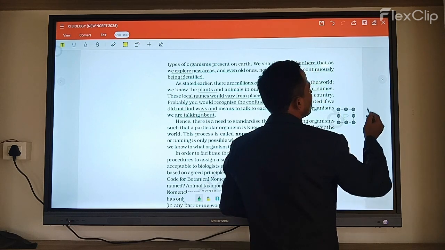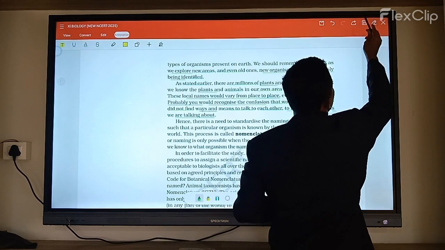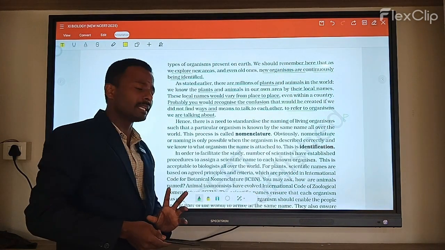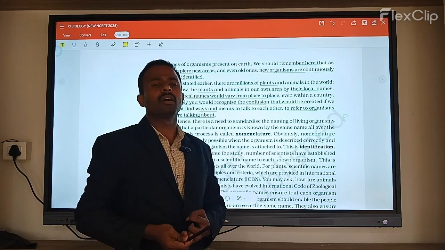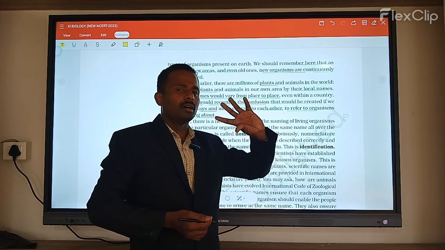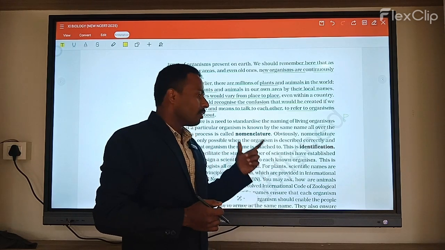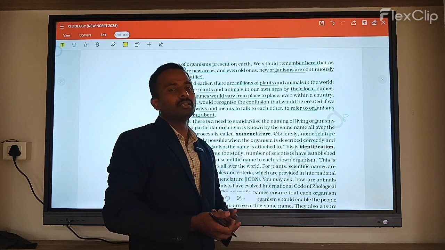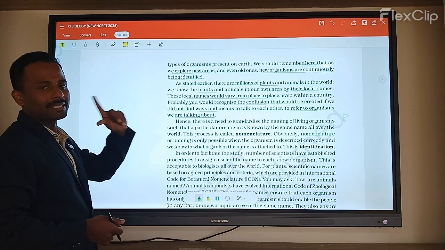This is the Parthenium hysterophorus species. In some areas we call it Congress grass, in some areas we call it the unwanted weed. They have different names, but when you use different names, what happens? It creates total confusion, right? So for that purpose we use one particular standard name, correct?